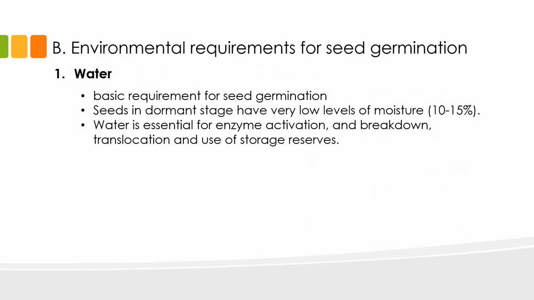Aside from maturity, which is an endogenous property of the seed, the environment also plays a critical role in the ability of seeds to germinate. From this slide onwards, we will look at various environmental stimuli that are necessary for seed germination. Let's start with water. Water is a basic requirement for seed germination. When seeds mature, they undergo a controlled process of desiccation or drying that brings the moisture levels in the seeds down to 10 to 15%. The low moisture level partially suspends the metabolic processes in the seeds so they don't germinate unnecessarily.